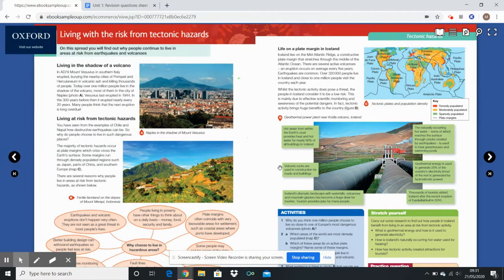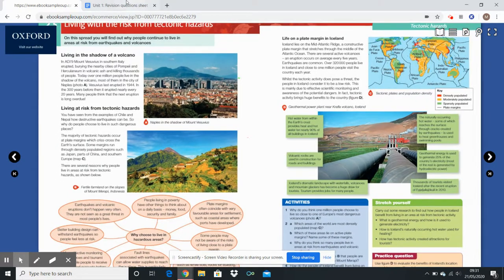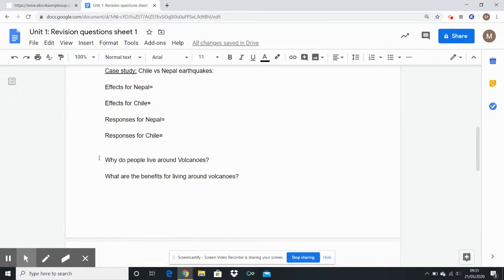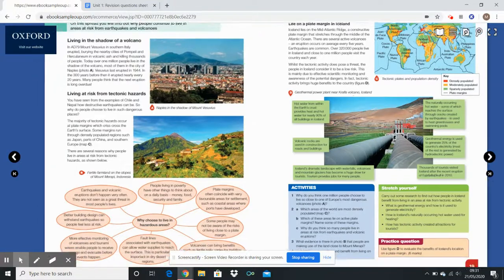We then look at living around these tectonic hazards. So why do people do it? Okay, so you should be around about here now. So why do people live around volcanoes and what are the benefits of it?